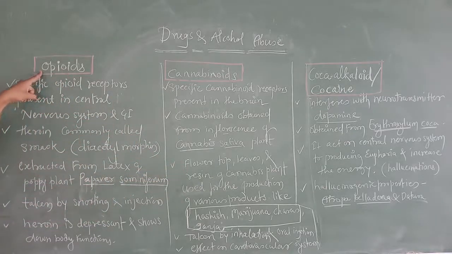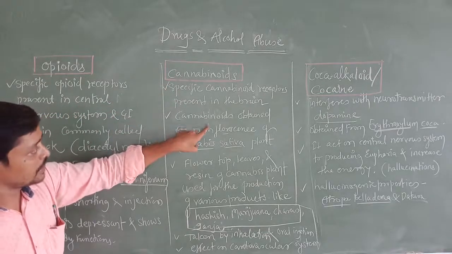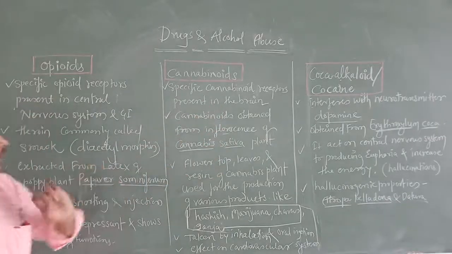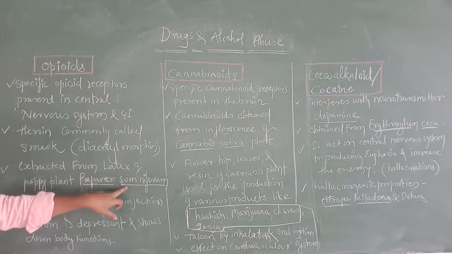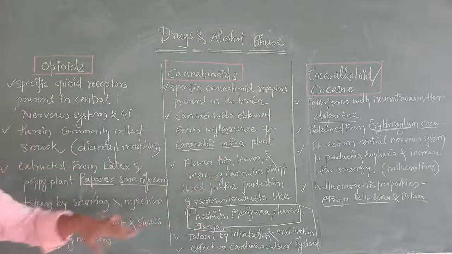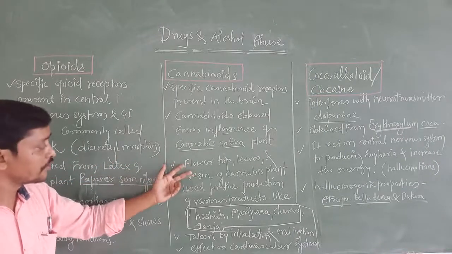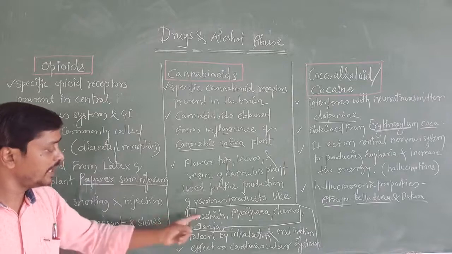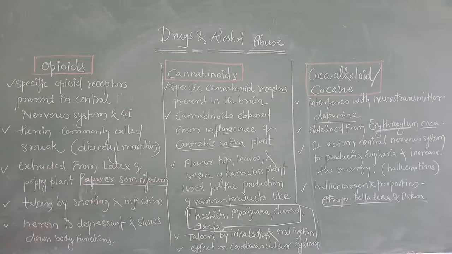Opioid receptors are present in the central nervous system and GI tract. Cannabinoid receptors are present in the brain. Next, opioids are obtained from the plant Papaver somniferum. Cannabinoids are obtained from Cannabis sativa. Understood? Here we have studied only one example of opioids, heroin or smack. For cannabinoids, different parts of the plant are used for the production of hashish, marijuana, charas and ganja. Understood? This is about cannabinoids.